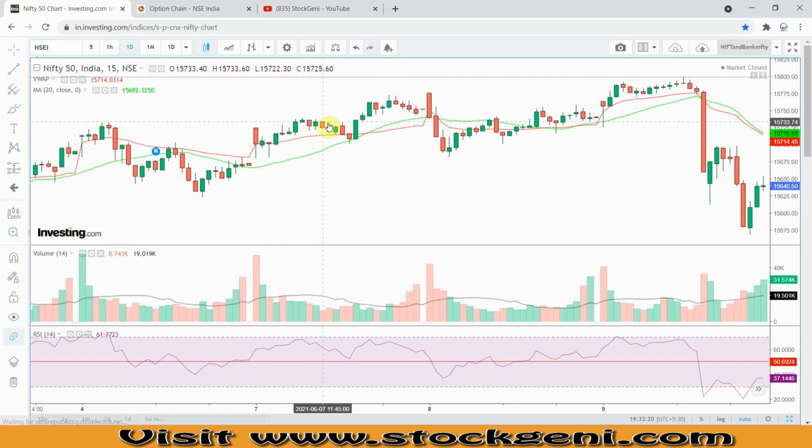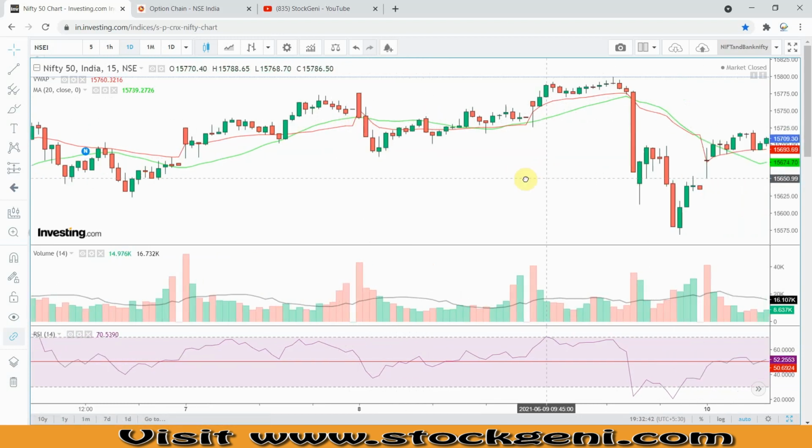Then again it came down, took support at this level, then again went up. So this is very important. And again you see it started falling from this point, but it was above this green line, and the moment it crossed here, with a closing below this VWAP and this 20 days moving average, it fell.